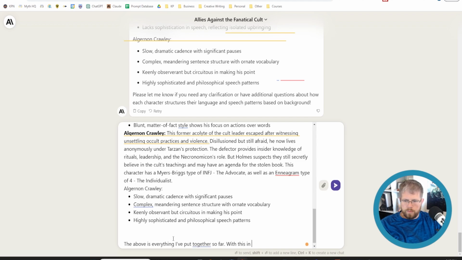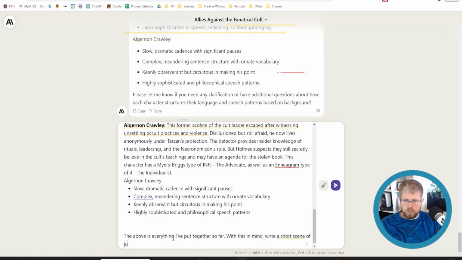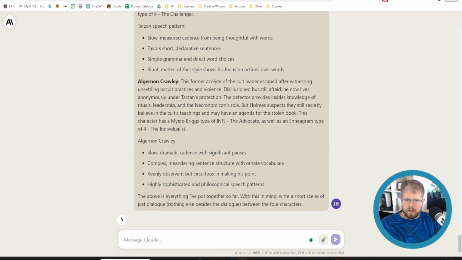With this in mind, write a short scene of just dialogue, nothing else besides the dialogue, just to emphasize that point, between the four characters. And I'm doing this so you can see what happens when you've done all this work on their personality types and everything. So let's see how that goes.